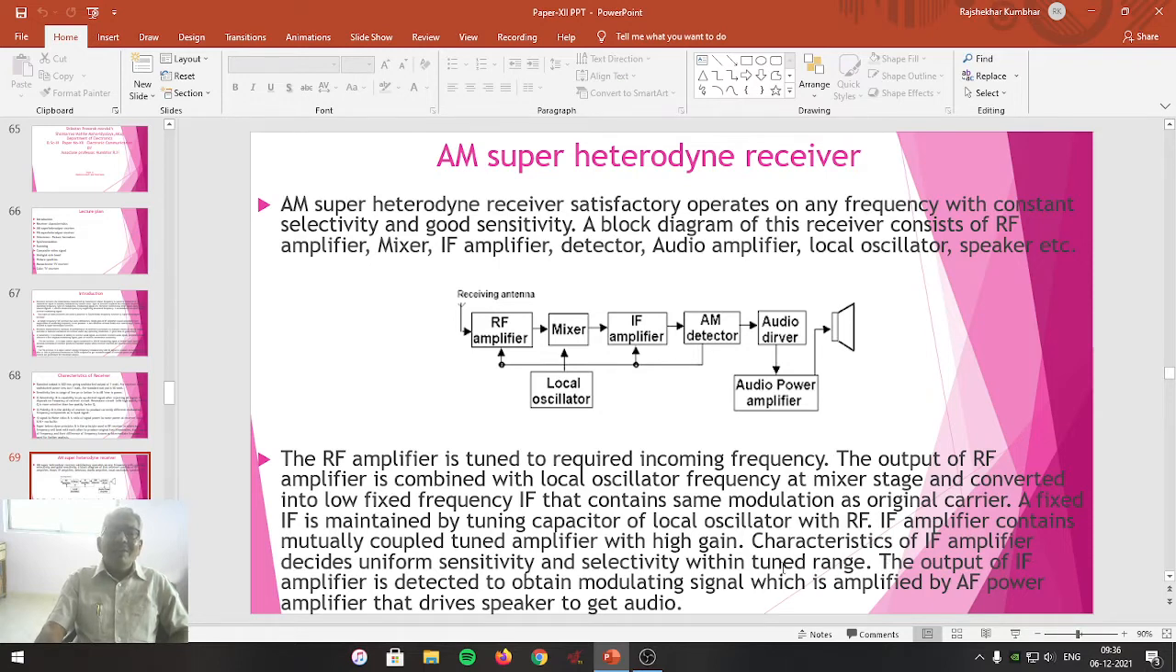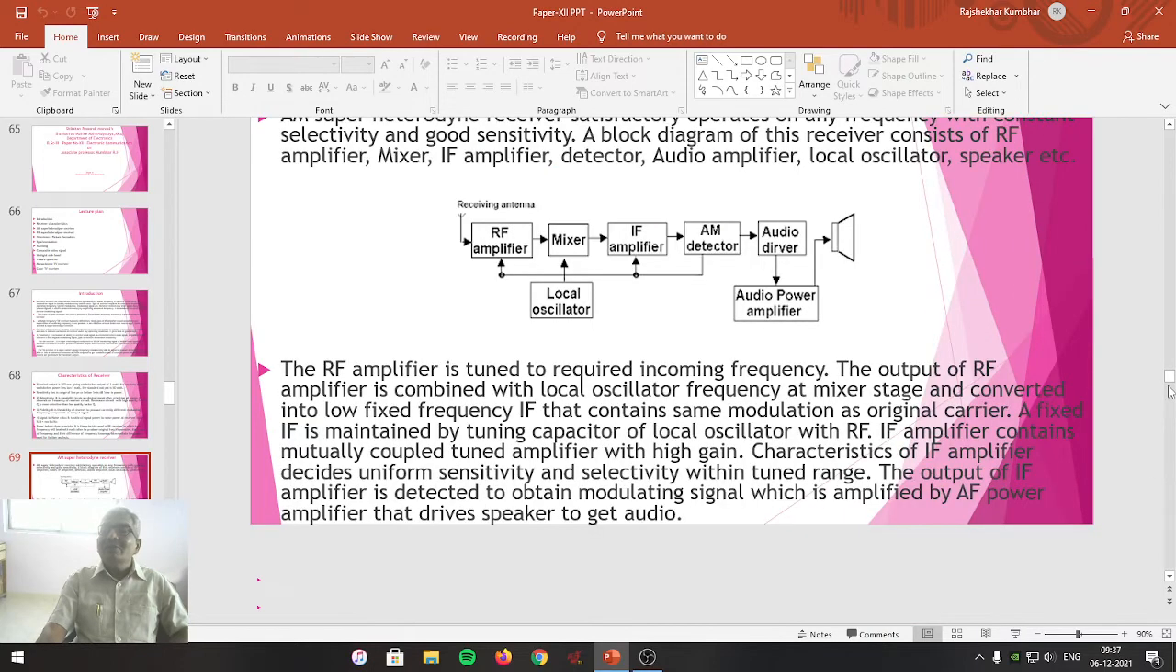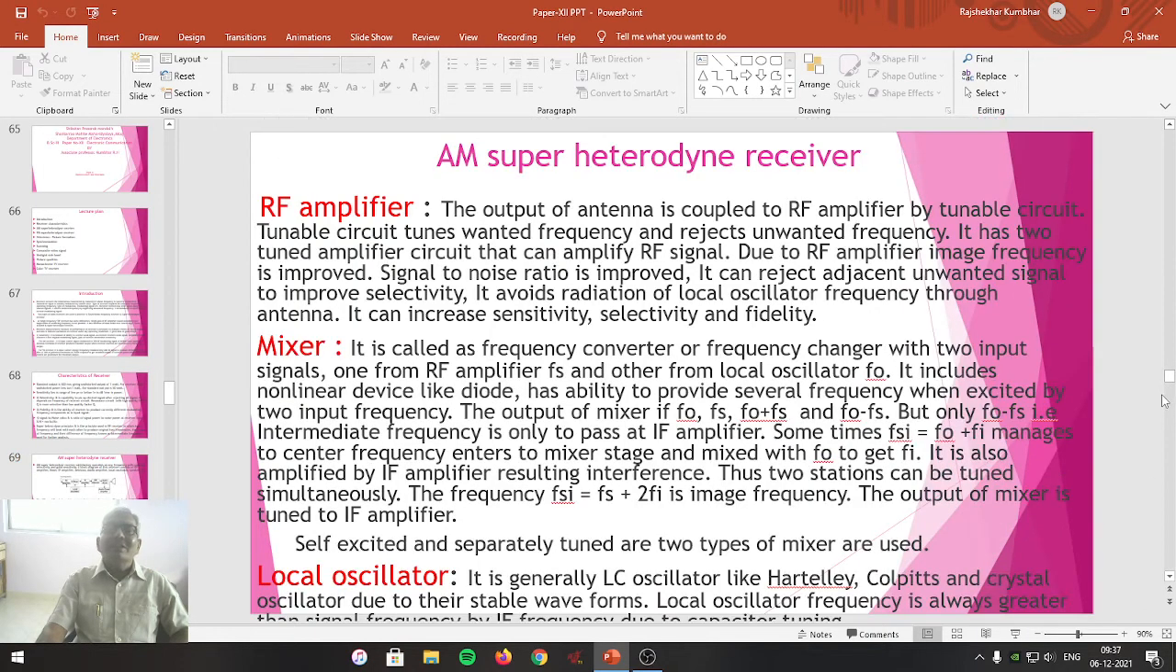The output of the IF amplifier is detected to obtain the modulating signal, which is done in the AM detector, and is amplified by the audio frequency power amplifier that drives the speaker to get the audio signal. So this is what I have explained up till now. Now we will go through each block in detail.